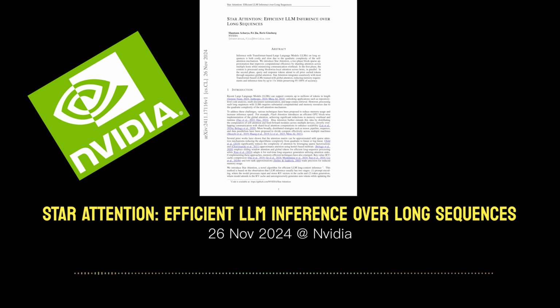What are the best strategies for constructing this anchor block? Right now, it seems like they're just taking the first block. But maybe there's a more intelligent way to do that. I think that's a really interesting direction. Maybe we can use things like topic modeling or even reinforcement learning to identify the most representative or influential segments of the input to use as the anchor. That's a really cool idea.